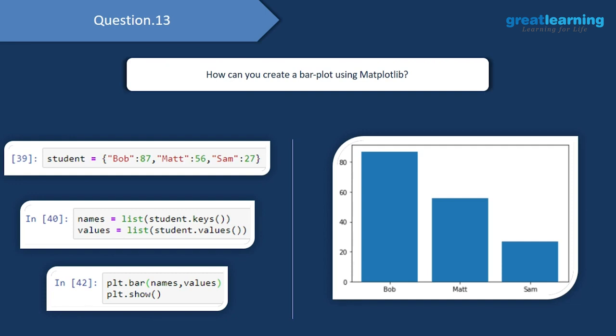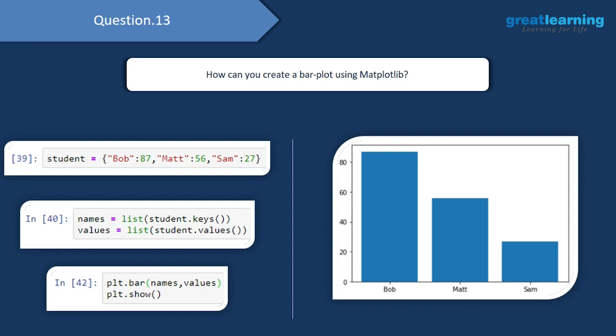Now going ahead, we'd have to individually extract the names and the values from this dictionary. So to extract the names, I'll just use student.keys because names are just the keys. Then to extract the values, I'll have student.values, and I'll convert both the keys and values in the form of a list. And this I'll store in names, and this I'll store in values. And to finally create this bar plot, I'll be using plt.bar. As you see, this takes in 2 parameters over here. The first parameter will be the categorical variable, and the second parameter will be the numerical variable.